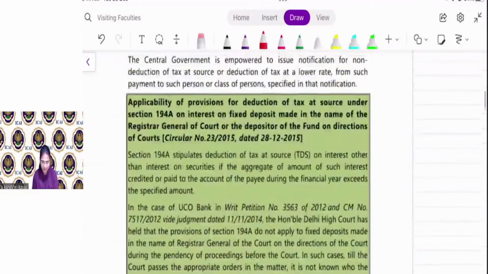Here the circulars are given that central government may issue the specified by way of notification that on specified securities the non-deduction of tax is applicable.